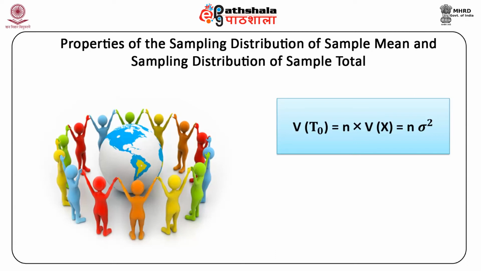square. This tells us that as sample size increases, the sample total distribution becomes more and more dispersed. That is, it spreads over a wider range of values.